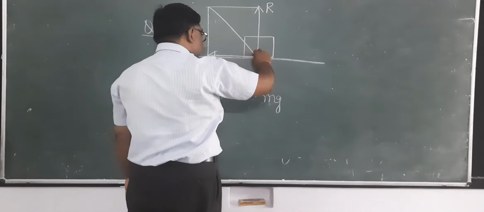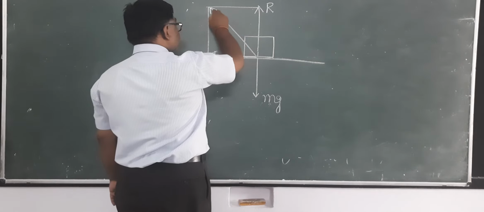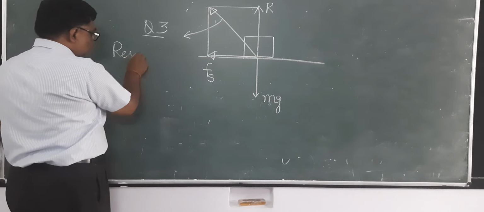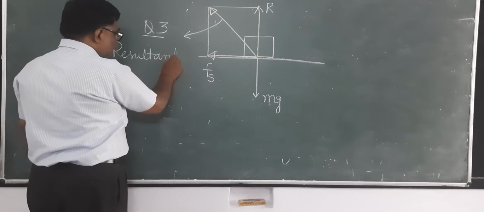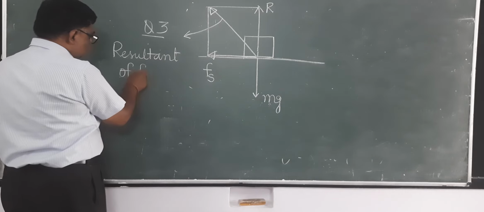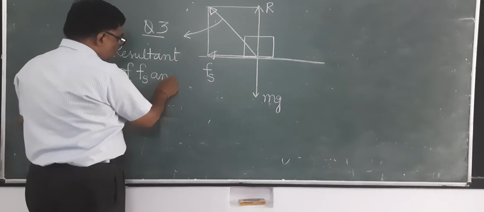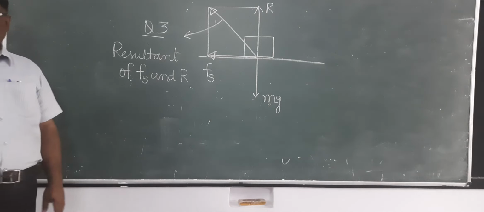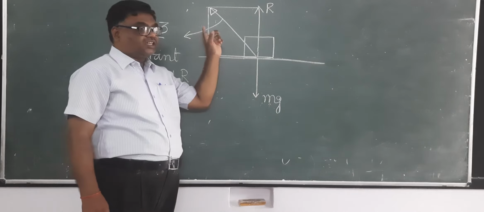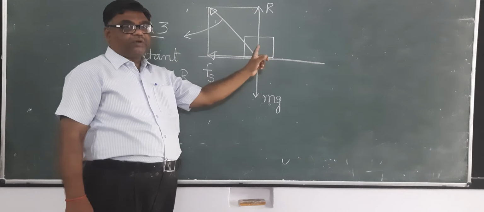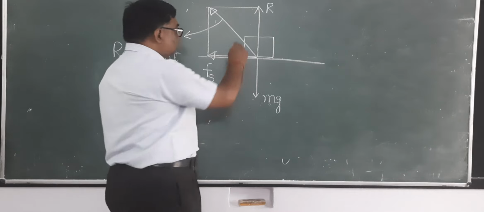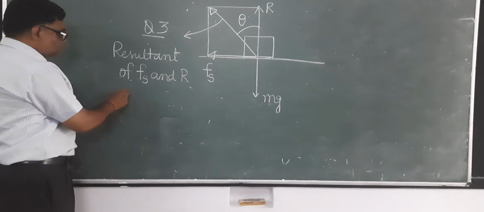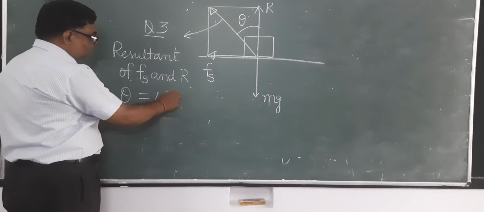This will be the resultant of Fs and R. Fs is limiting friction, R is the normal reaction. What is the angle of friction? It is the angle which the resultant of force of friction and normal reaction makes from the vertical direction. Means this angle. This is called the angle of friction. Theta is the angle of friction.